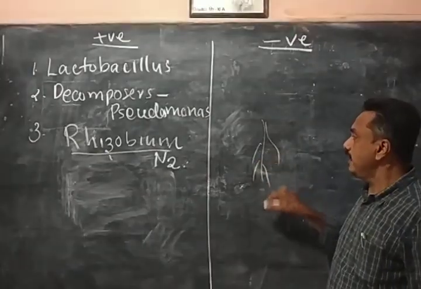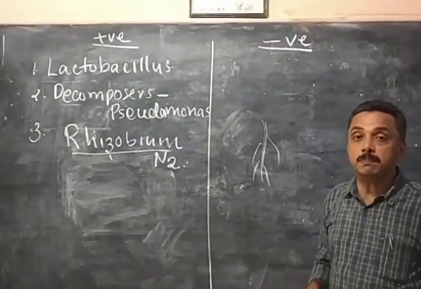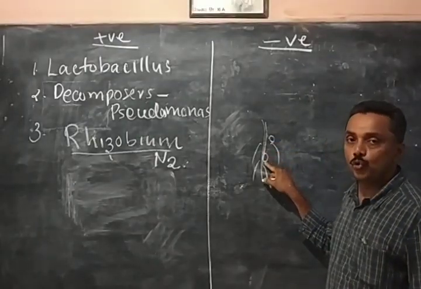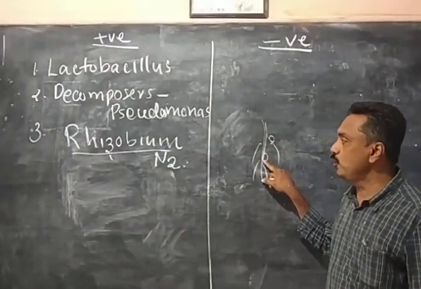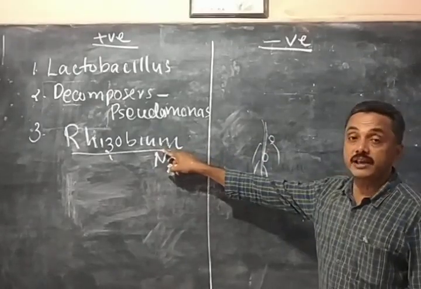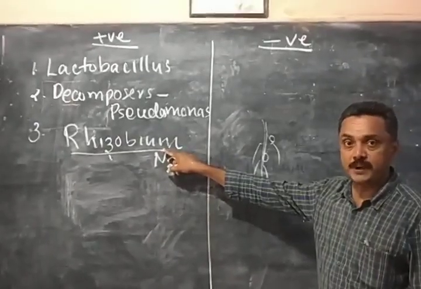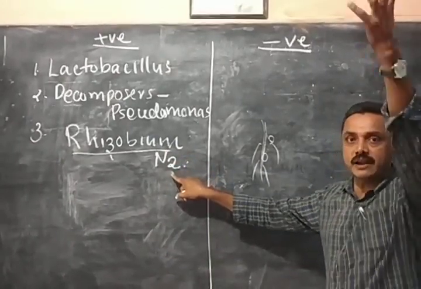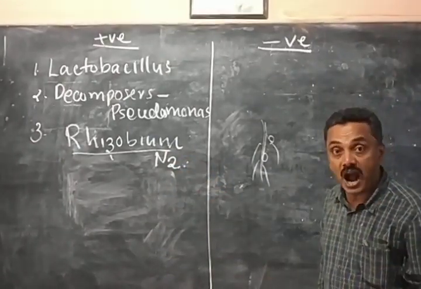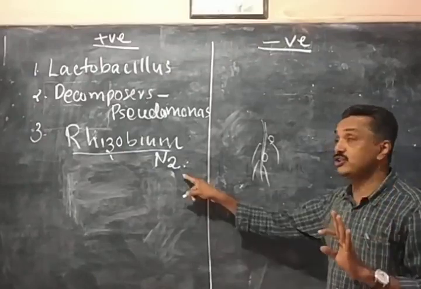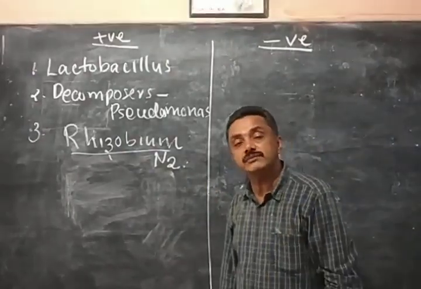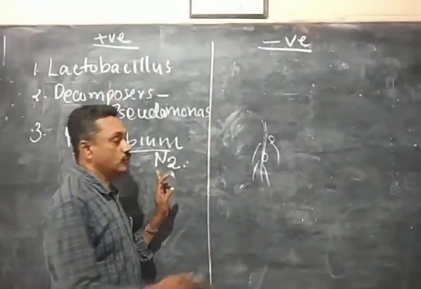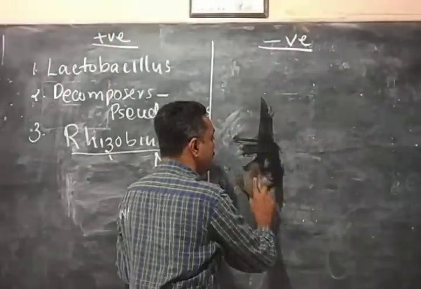If you take the pea plant or beans plant, the root contains swellings. These swellings are called root nodules. Inside the root nodule, there is a bacteria called Rhizobium radicicola. That rhizobium helps to fix the nitrogen. It absorbs nitrogen and converts it into ammonia. The process of conversion of nitrogen to ammonia is called nitrogen fixation. So bacteria are doing nitrogen fixation.